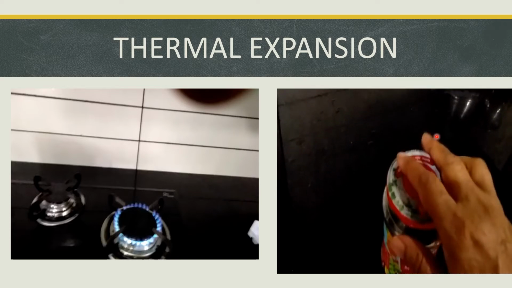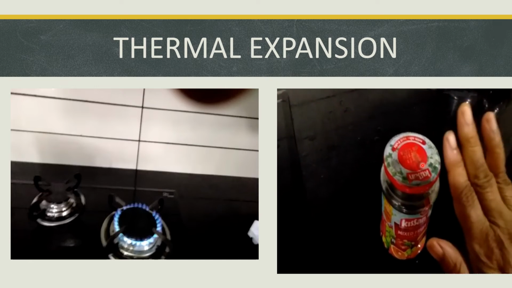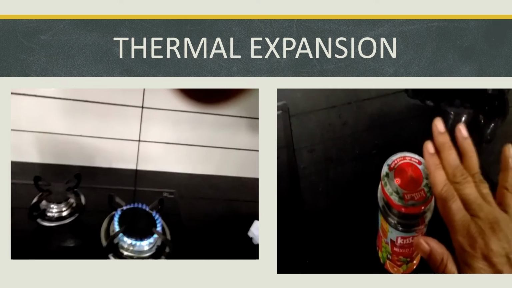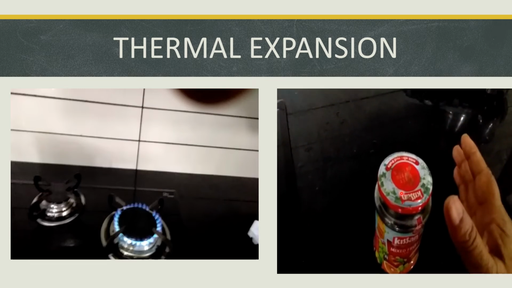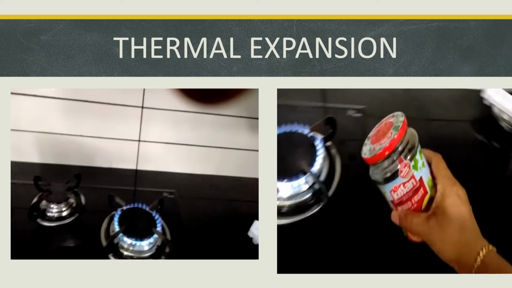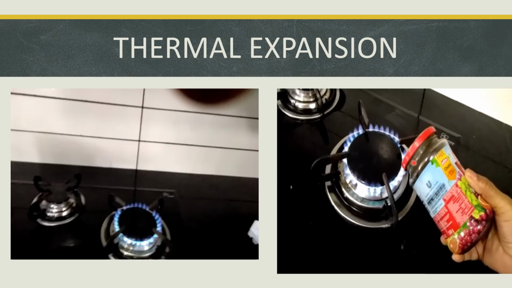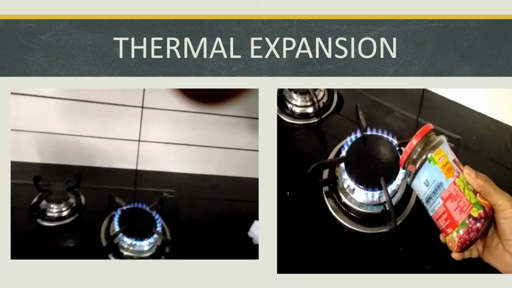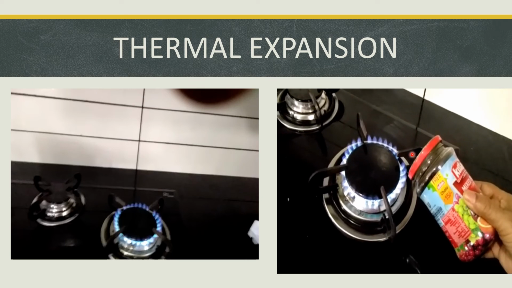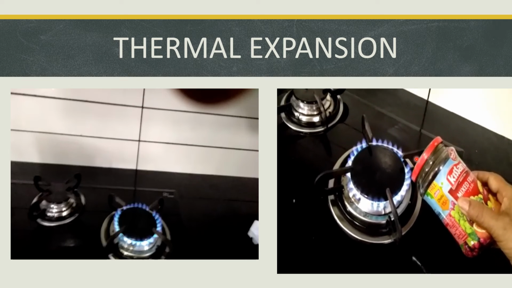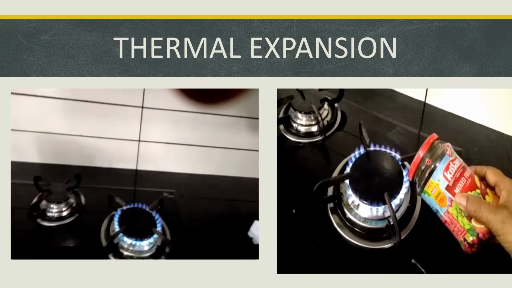I have taken a jam bottle, and the lid is so tight I cannot open it. It is very difficult to open this jam bottle lid because it is so tight. What is the easiest solution? I can heat it over the flame. I am heating the lid of the jam bottle over the flame for some time. As you know, the lid of a jam bottle is made of metal. It is not plastic, it is a metal lid.